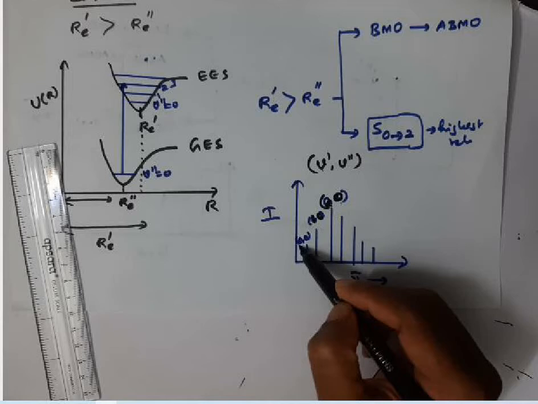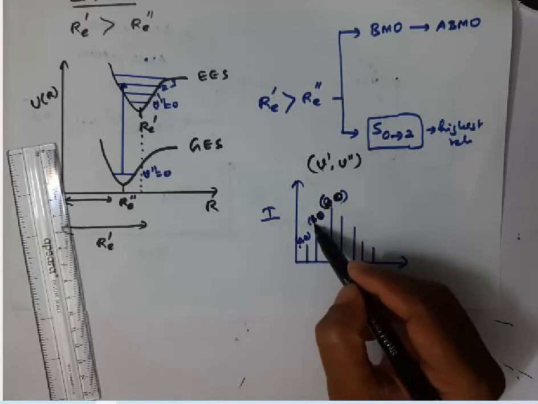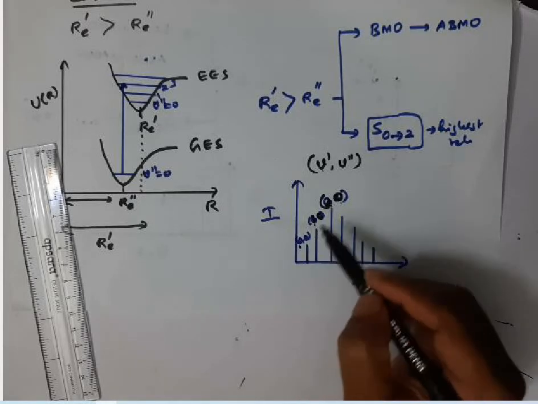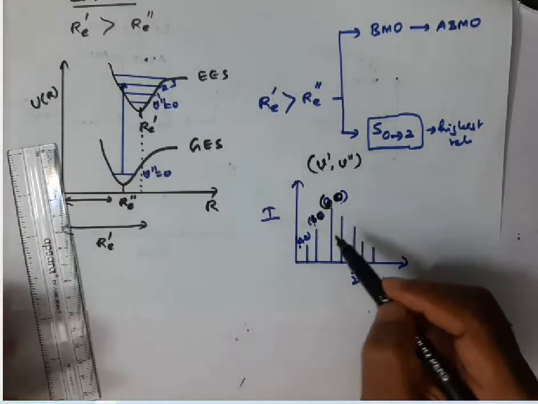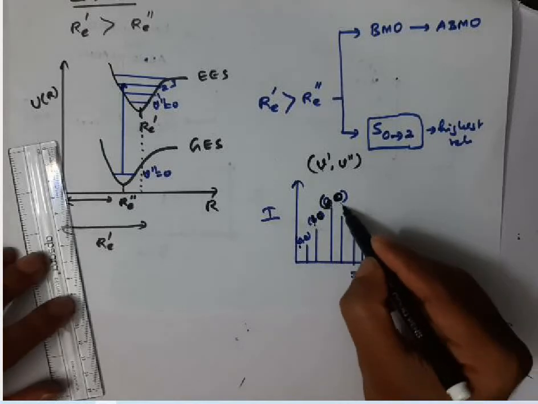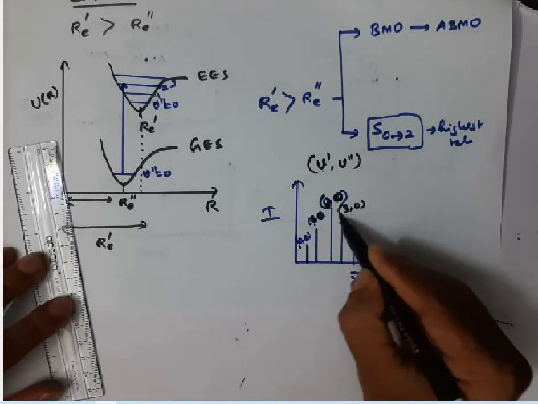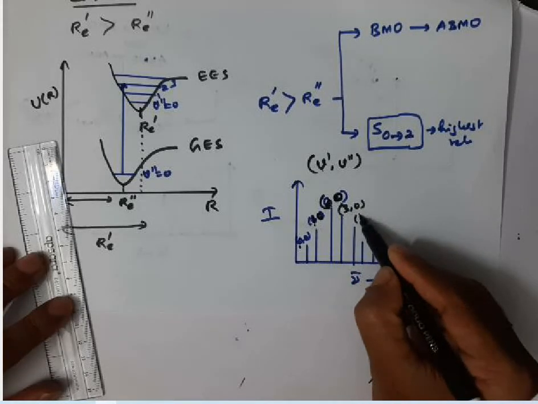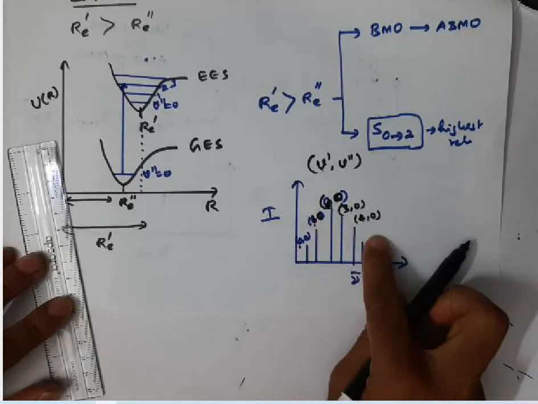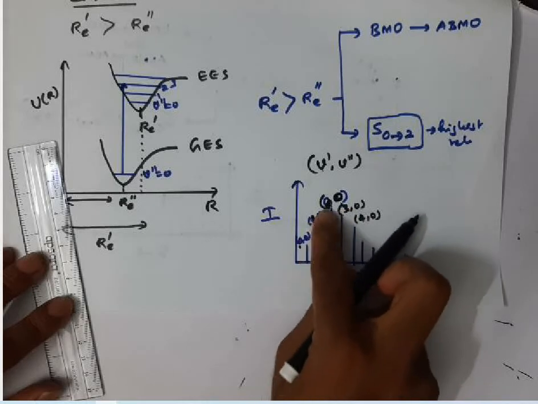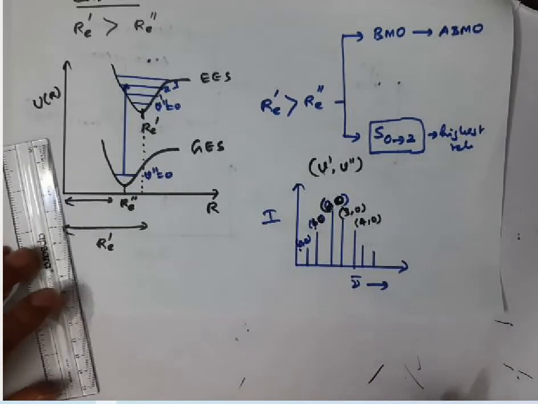When the upper state is 0, intensity is less. When the upper state is 1, intensity is slightly high. When the upper state is 2, you will get maximum intensity as per this diagram. Then for 0 to 3, 0 to 4, as the upper state increases, the intensity goes to maximum and then decreases like this.